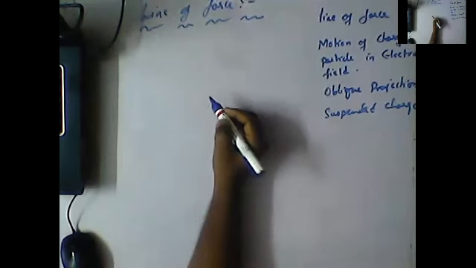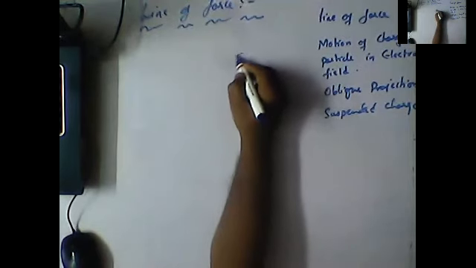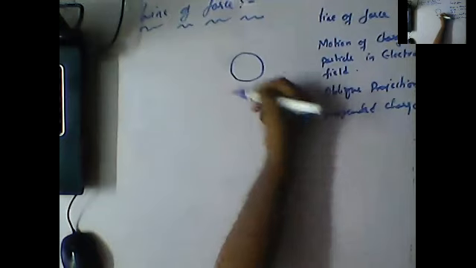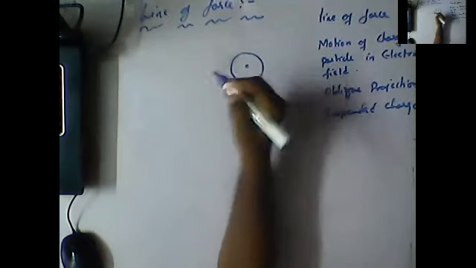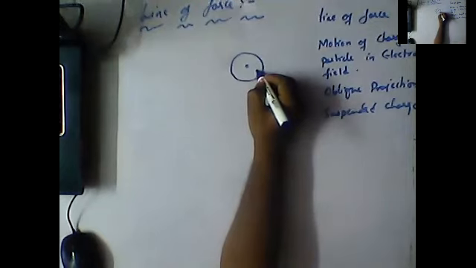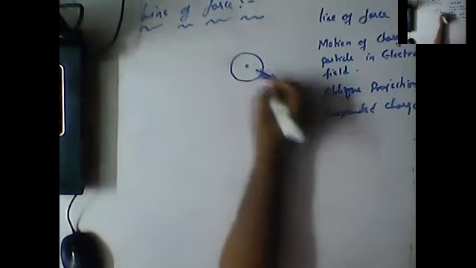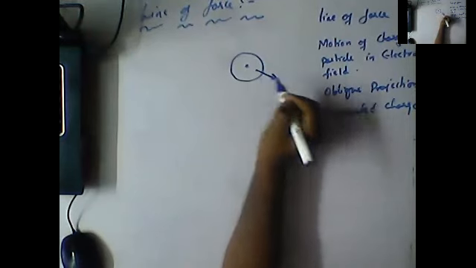For example, this is a charge and its surrounding electric field. At this particular point, I just kept a test charge. Now it can be moved away. For example, if this is a positive charge and this is a positive charge, it tends to move away.